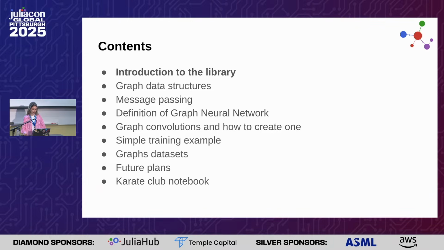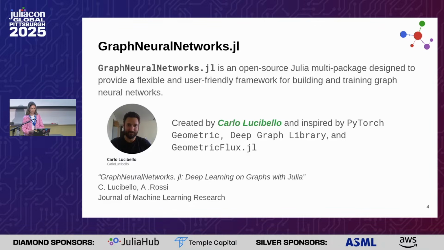Then I will show an example of simple training code, and the graph datasets we can import from the MLDatasets.jl package. Then I will describe the future plans for the package, and show a simple notebook about the Karate Club example. So let's start with the package.